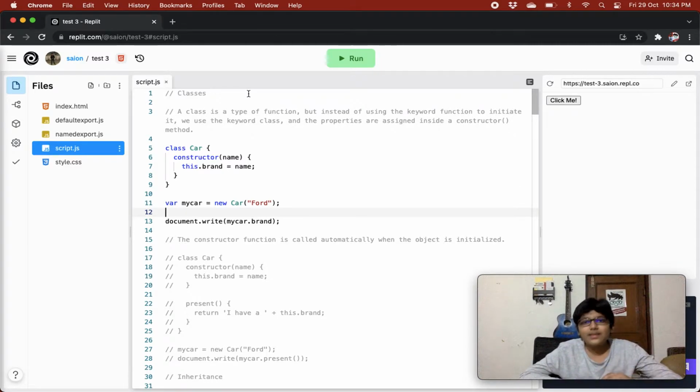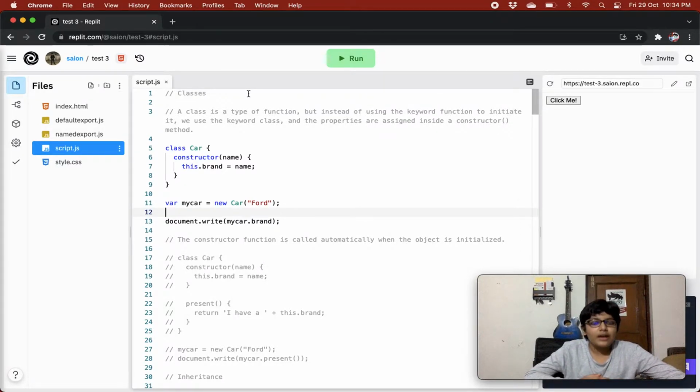And the properties are assigned inside a constructor method. So every class has a constructor method that sets the default properties and values for the class, and it is called automatically whenever you create an object of a class.